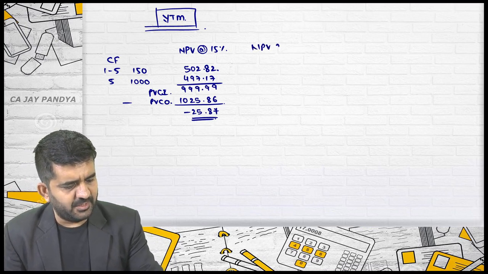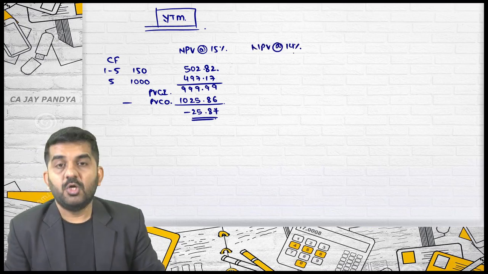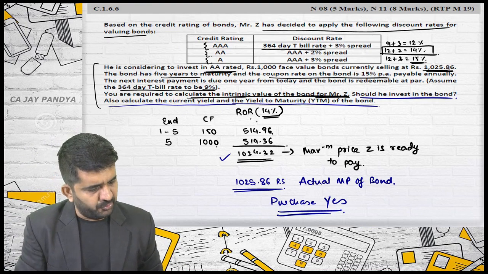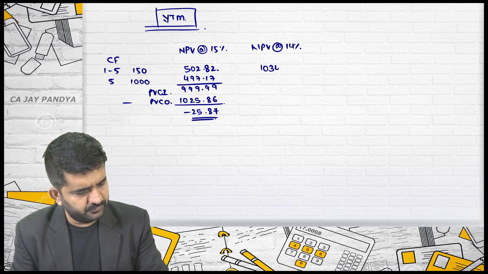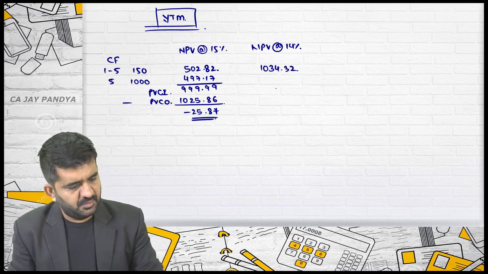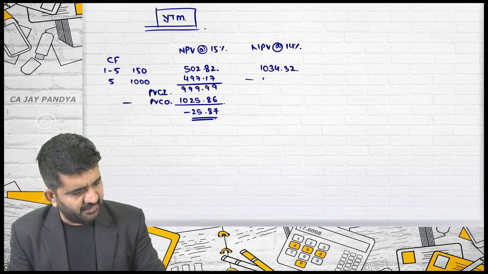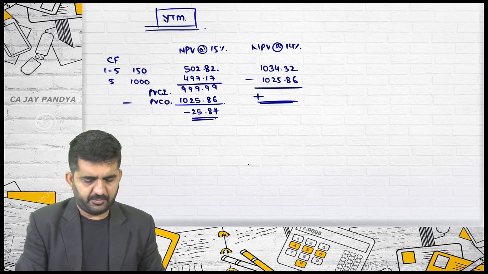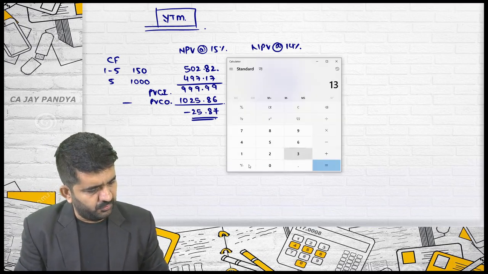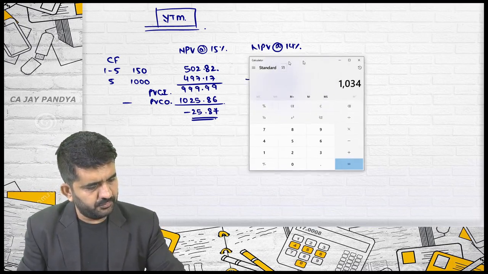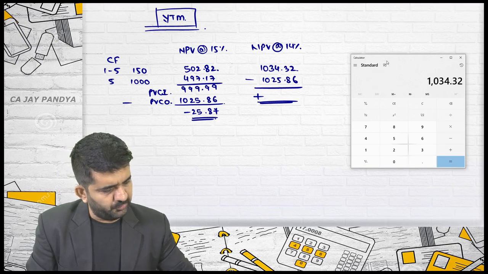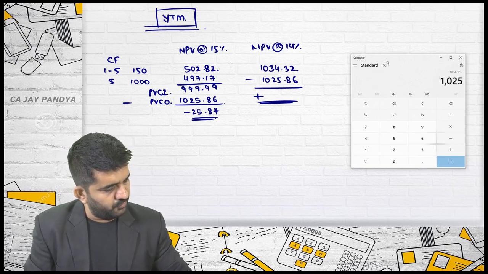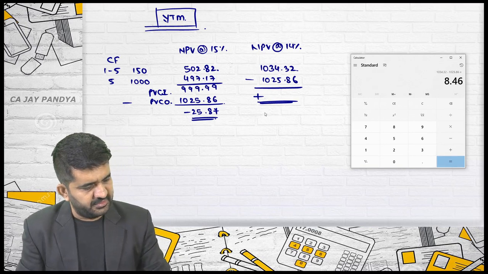What is NPV at 14%? We are already knowing. What is the present value of cash inflow at 14%? It is 1034.32, minus present value of cash outflow 1025.86. This will be positive NPV. 1034.32 minus 1025.86 is 8.46.